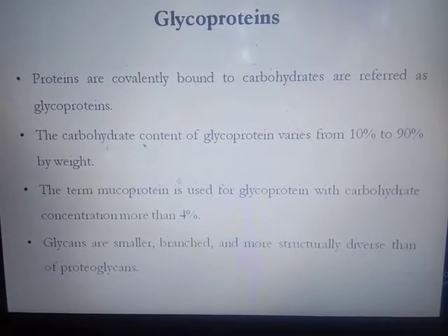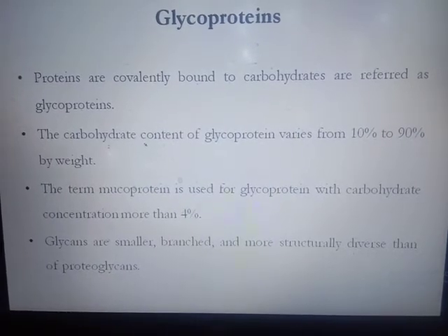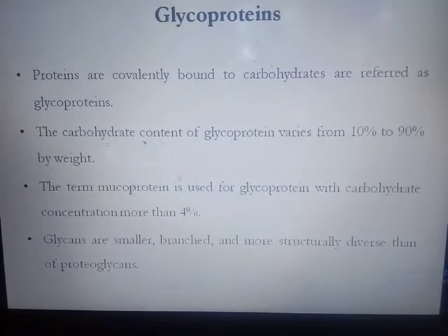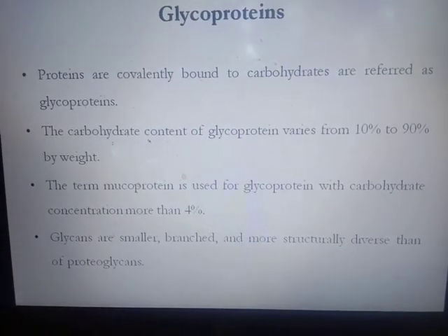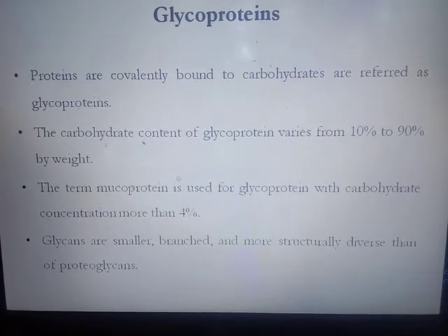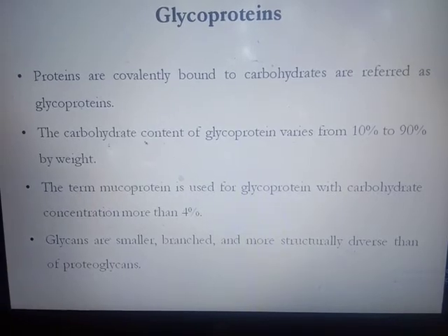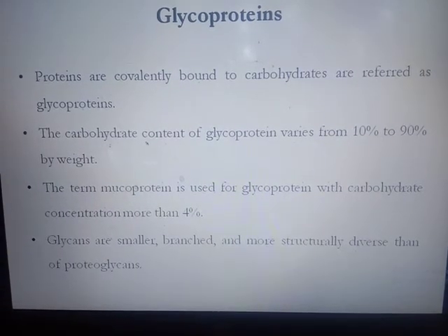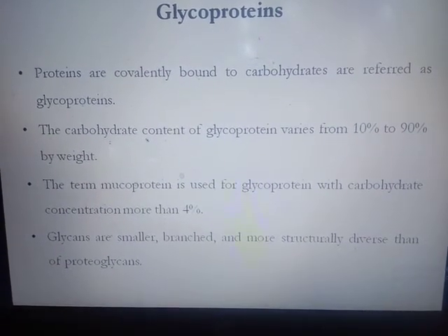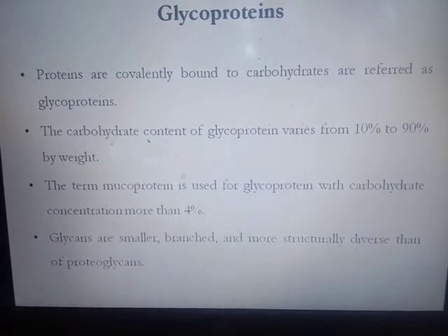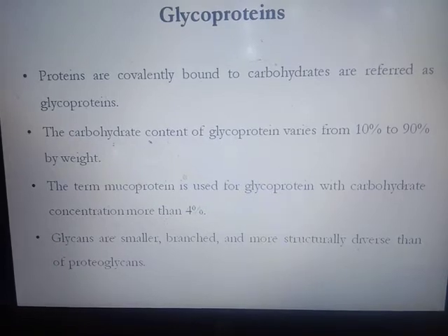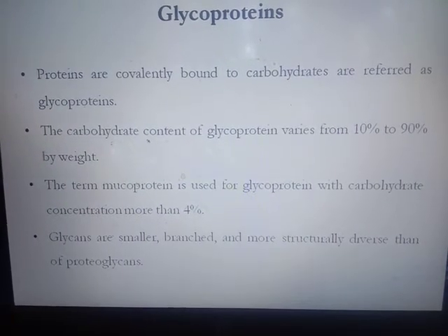It may contain 10% or 80% or 70% or up to 90% by weight. The term mucoprotein is used for a glycoprotein if the carbohydrate concentration is more than 4%. If the concentration of carbohydrate is less than 4%, then it is called proteoglycan.